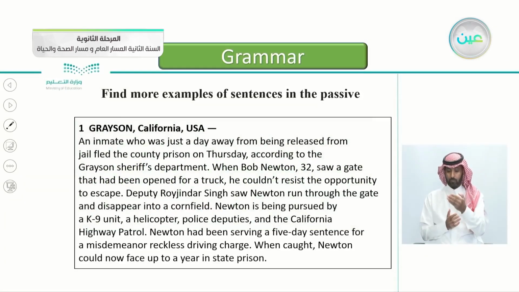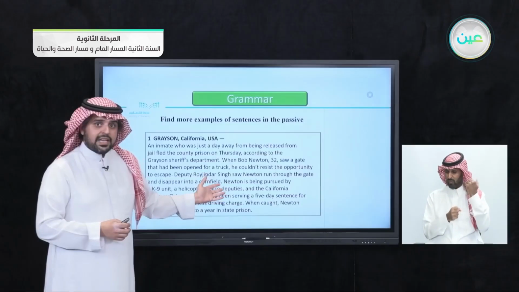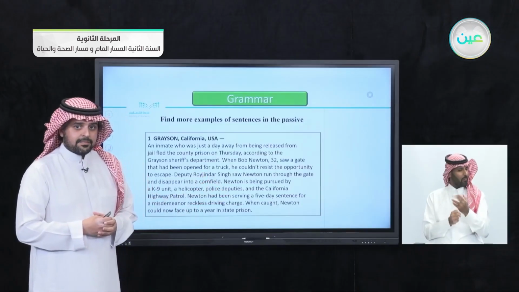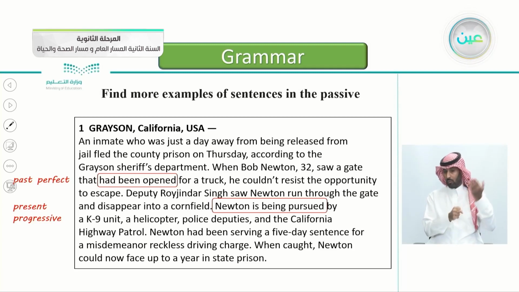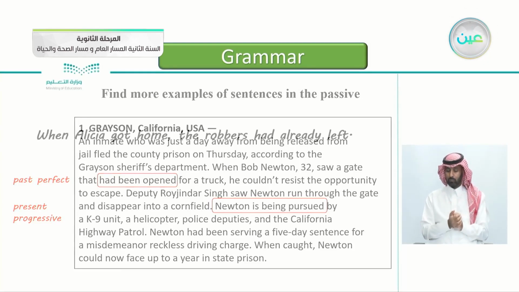So here in the last lesson from the listen and discuss, find more examples of sentences in the passive. Can you pinpoint any passive sentences here? Yes, that's correct. Had been opened. So a gate that had been opened, it's a past perfect. Another one here, Newton is being pursued, and they added the doer by a canine unit. Is being pursued. This is a present progressive. Notice the tenses here. Past perfect and present progressive.